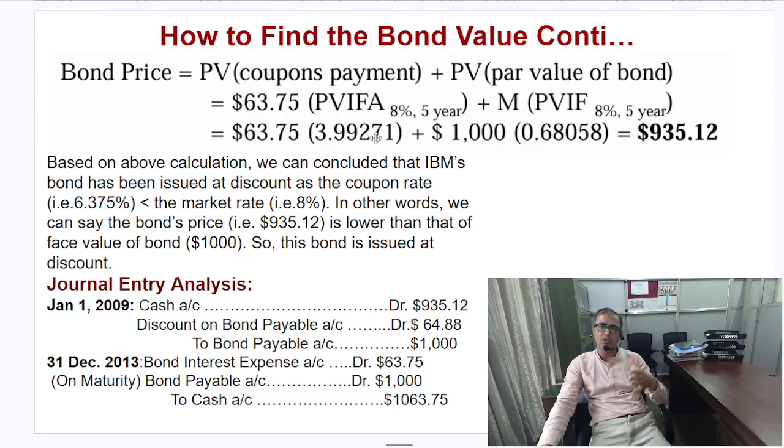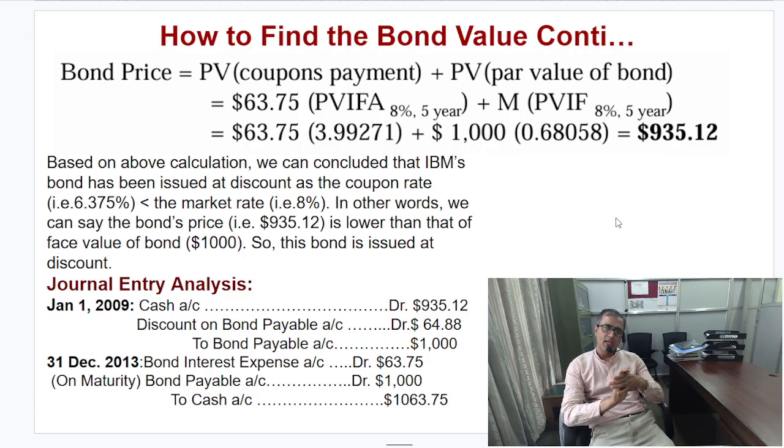You can use the annuity table directly, and you will find the equation at the header of the annuity table. Based on this calculation, as this value, $935.12, is lower than 1000, we can conclude that this bond is issued at a discount.